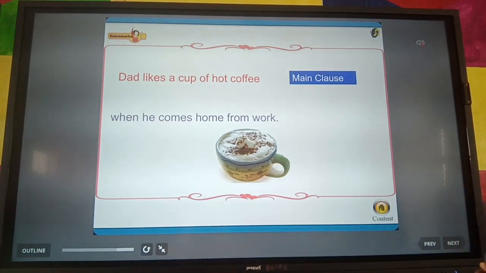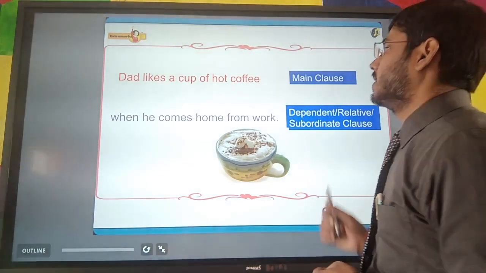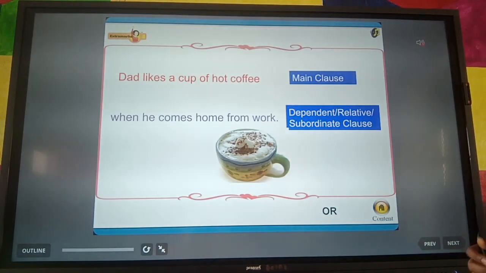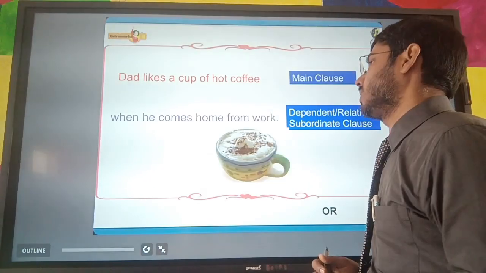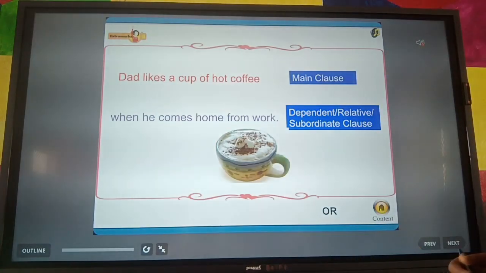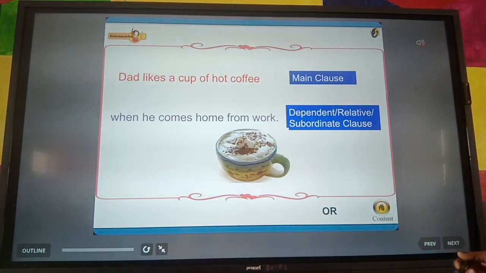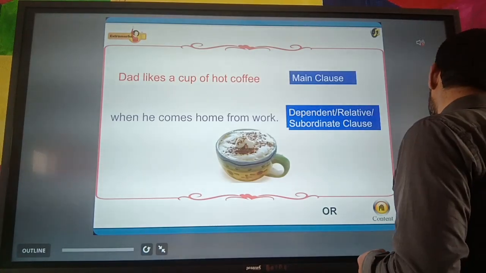Okay, now let us see this sentence. Dad likes a cup of hot coffee. This will be the main clause, and it will be an independent clause. When he comes home from work, this will be a dependent, or we can say subordinate, clause. And this type of sentence will be a complex sentence.